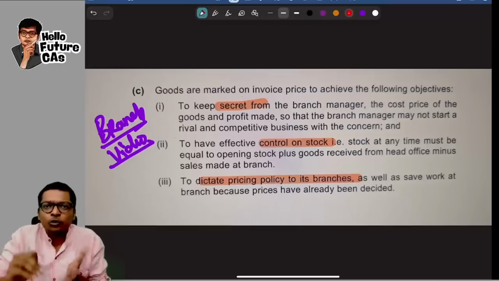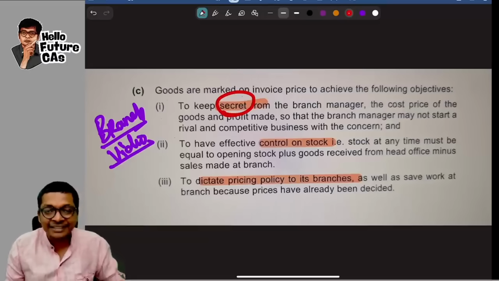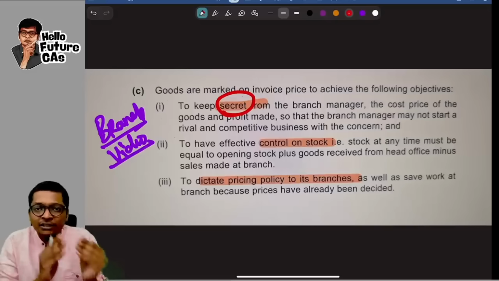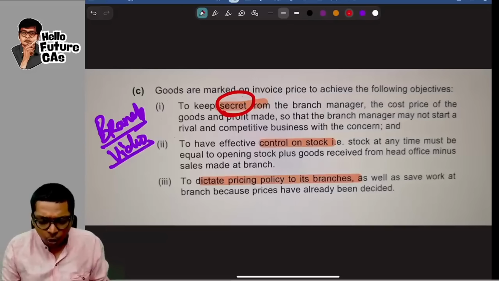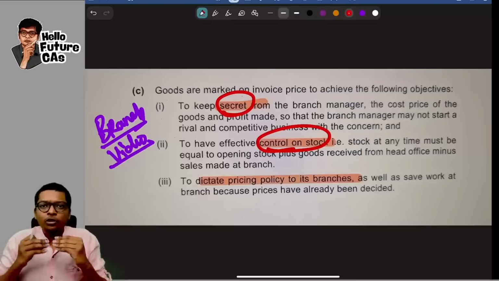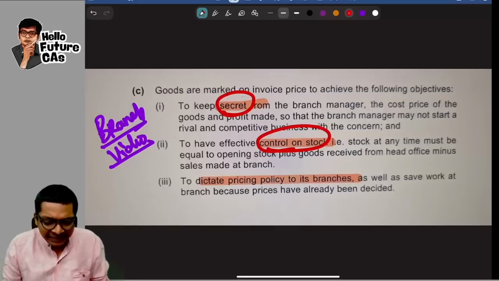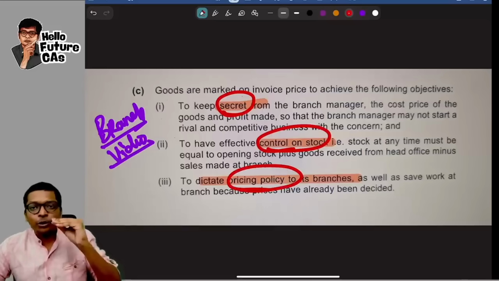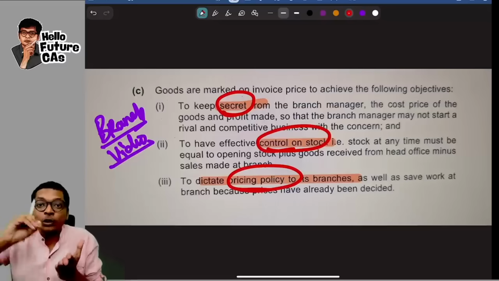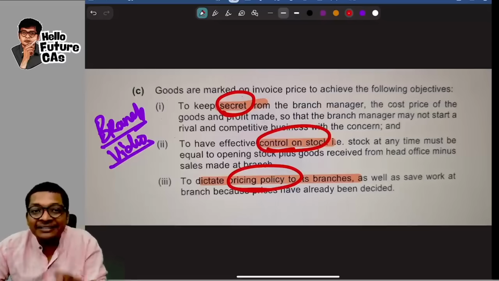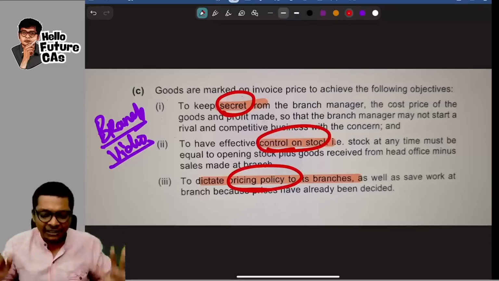When the head office is sending goods to the branch, first, they want to keep it secretive from the branch manager, so he doesn't know the cost and selling price. Second, to have control over the stock, because only when I keep a different pricing will I know the control over the stock reserve, all of that comes, and dictating pricing policy. Third, to give some incentive to the branch: you have sold so much, take so much percentage as commission, to motivate the branch manager.